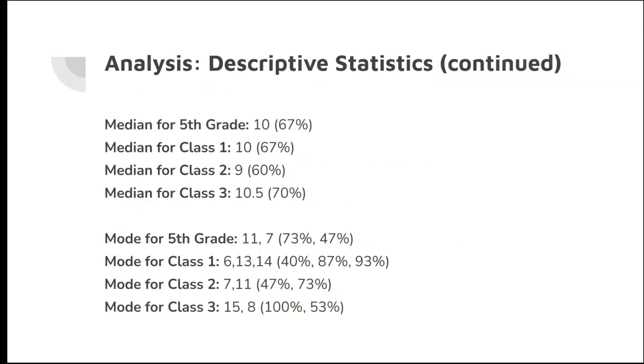The median for 5th grade was a 10 out of 15, which was a 67%. The median for Class 1 was a 10, 67%. Median for Class 2 was a 9, a 60%, and the median for Class 3 was a 10.5, a 70%.